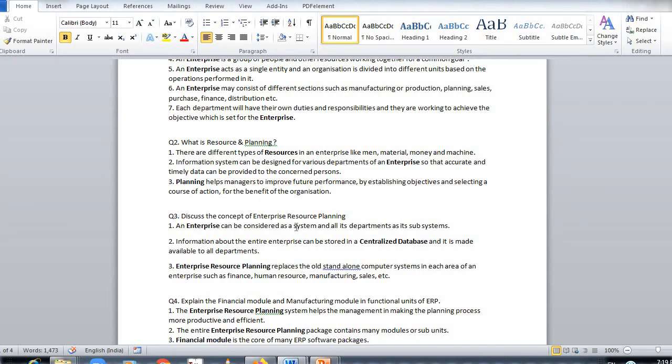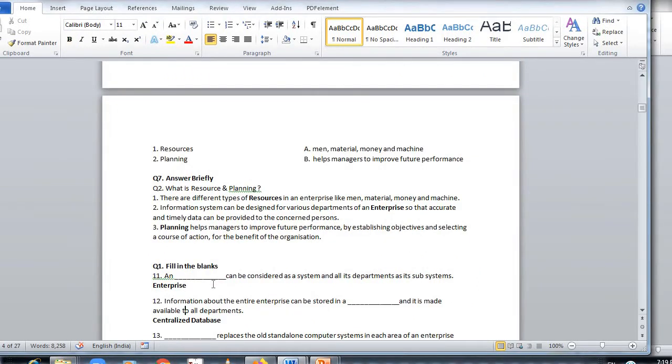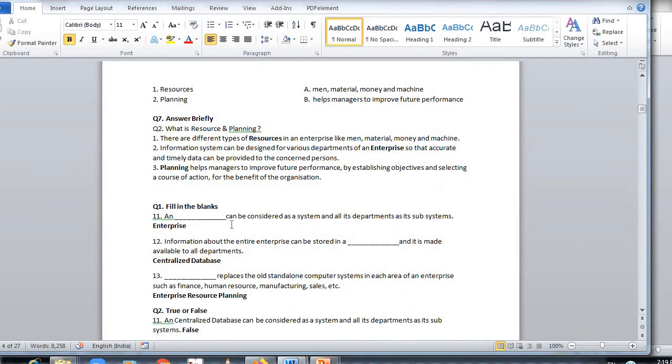Discuss the concept of enterprise resource planning. We will see the fill in the blanks over here. And dash can be considered as a system and all its departments as its subsystems. Answer is enterprise. Information about the entire enterprise can be stored in a dash and it is made available to all the departments. Answer is centralized database. Dash replaces the old standalone computer system in each area of an enterprise such as finance, human resource, manufacturing, sales, etc. Answer is enterprise resource planning.